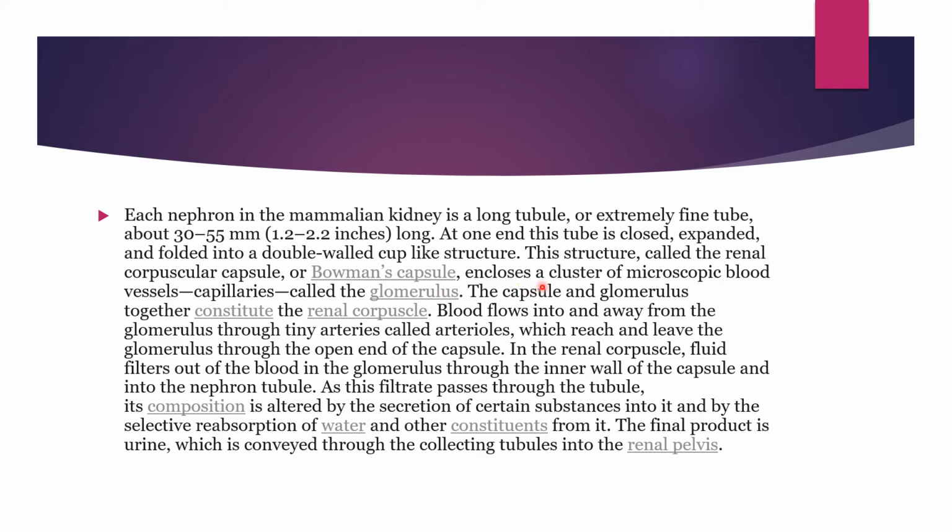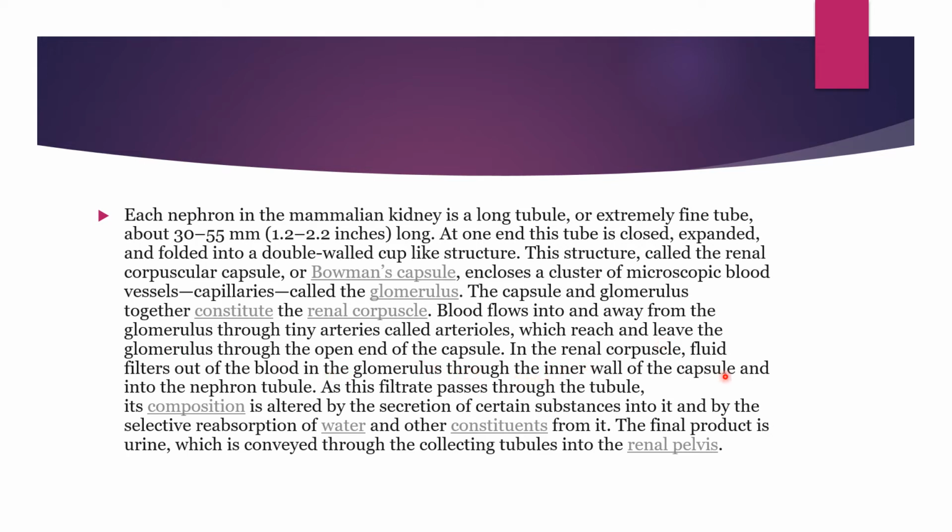It encloses a cluster of microscopic blood vessels, capillaries, called the glomerulus. The capsule and the glomerulus together constitute the renal corpuscle. Blood flows into and away from the glomerulus through tiny arteries called arterioles, which reach and leave the glomerulus through the open end of the capsule.